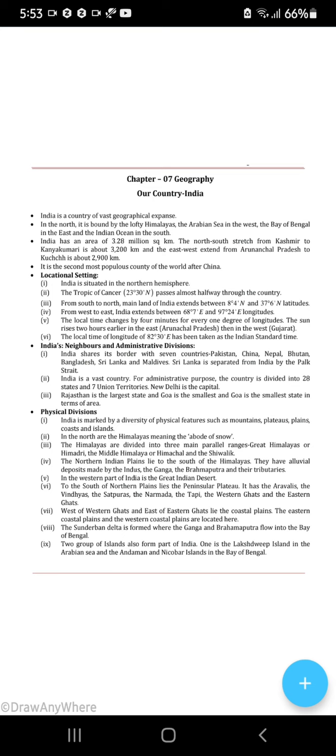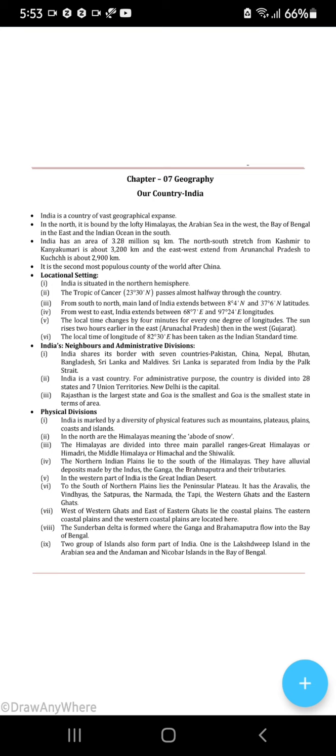The north-south stretch is from Kashmir to Kanyakumari. Look at the political map. The length from Kashmir to Kanyakumari is not the area. If you draw a straight line, you will find that the length from Kashmir to Kanyakumari is 3200 kilometers. Nothing of this will come in the exam. Just remember the area. You don't need to remember the length. Just remember the places from Kashmir to Kanyakumari.